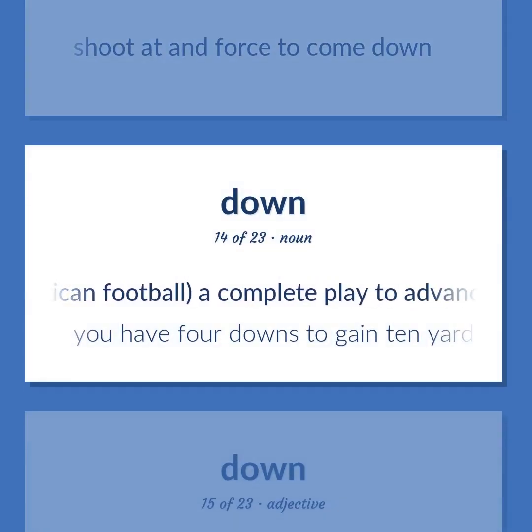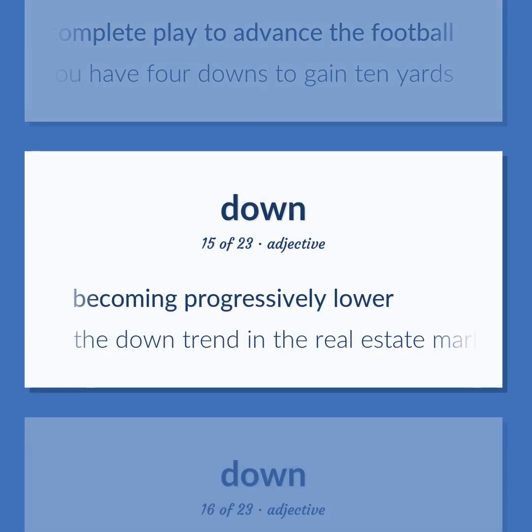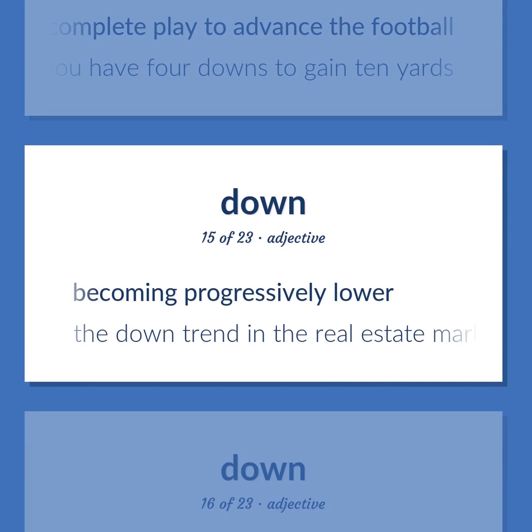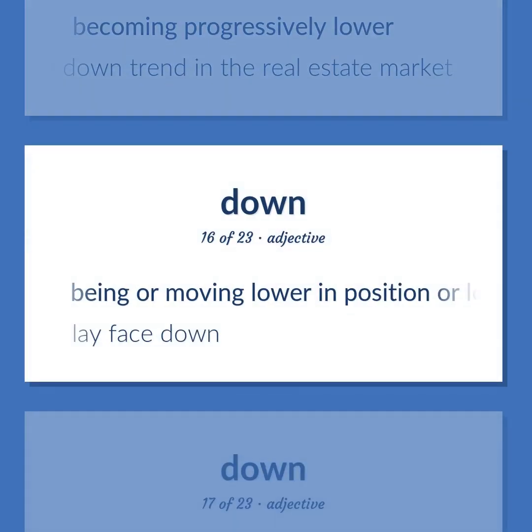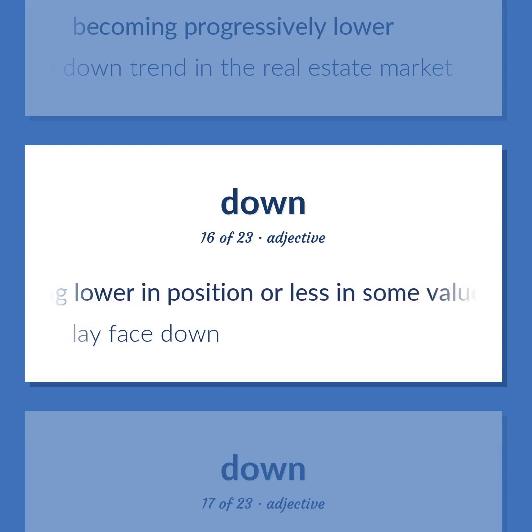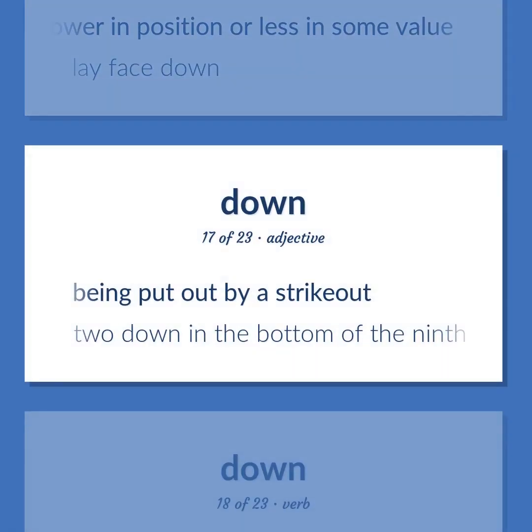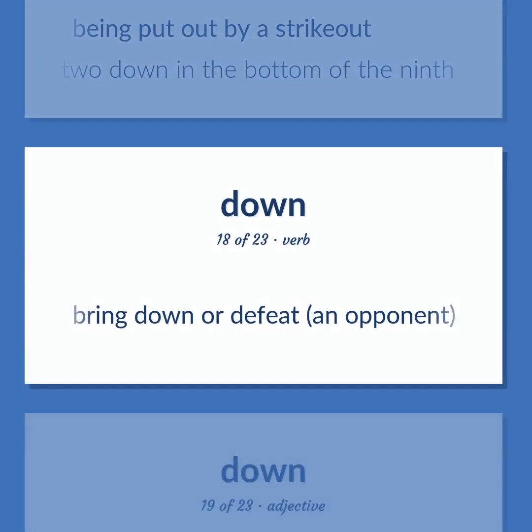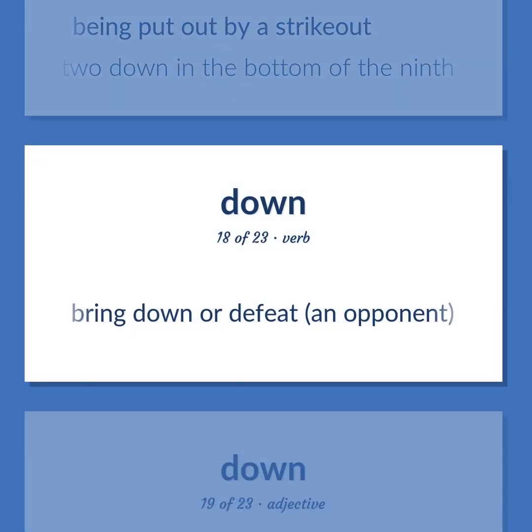American football. A complete play to advance the football. You have 4 downs to gain 10 yards. Becoming progressively lower. The downtrend in the real estate market. Being or moving lower in position or less in some value. Lay face down. Being put out by a strikeout. 2 down in the bottom of the 9th. Bring down or defeat an opponent.